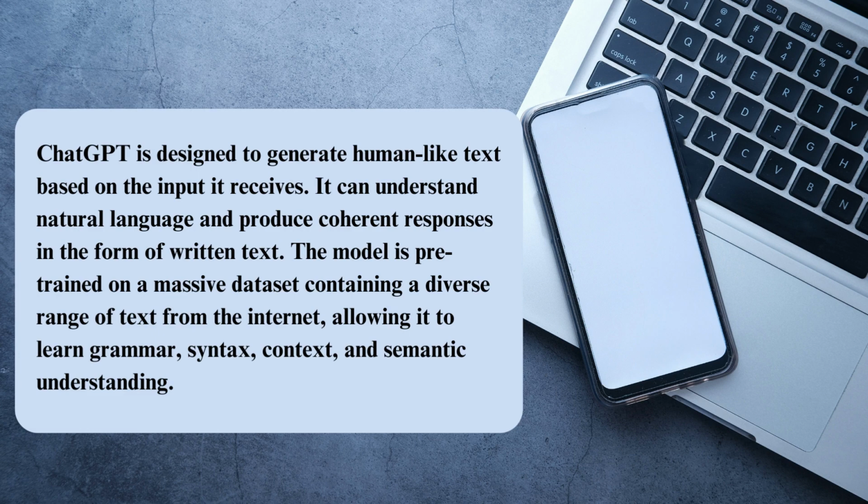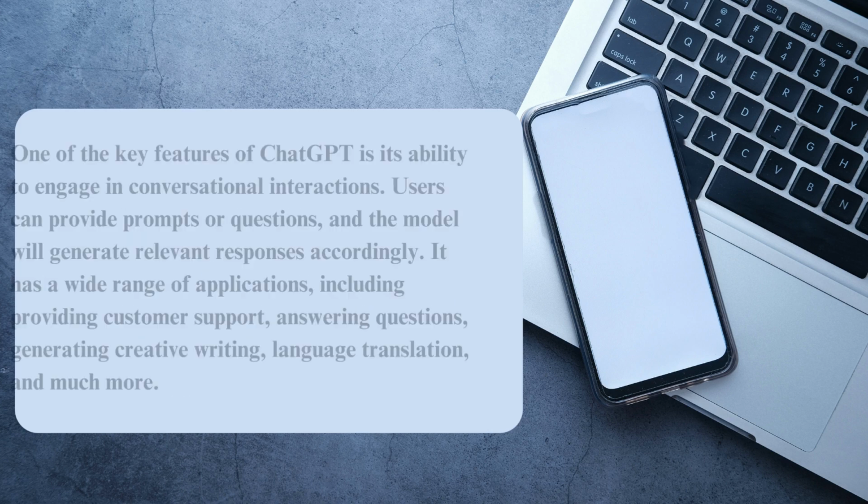ChatGPT is designed to generate human-like text based on the input it receives. It can understand natural language and produce coherent responses in the form of written text. The model is pre-trained on a massive dataset containing a diverse range of text from the internet, allowing it to learn grammar, syntax, context, and semantic understanding.